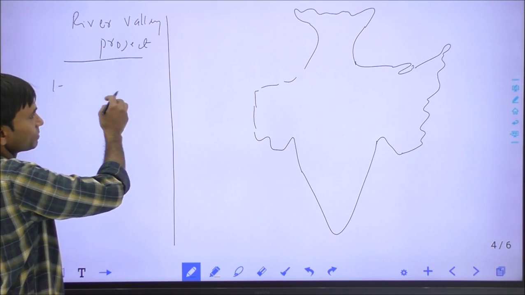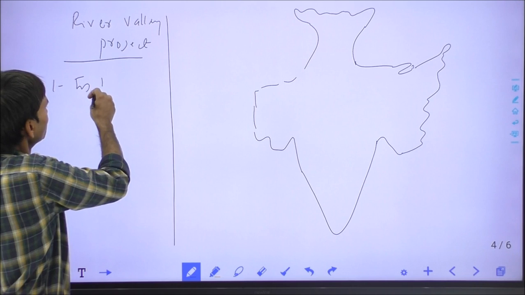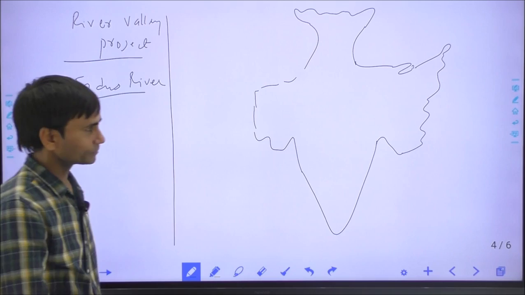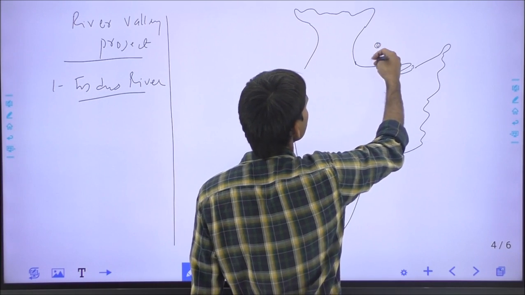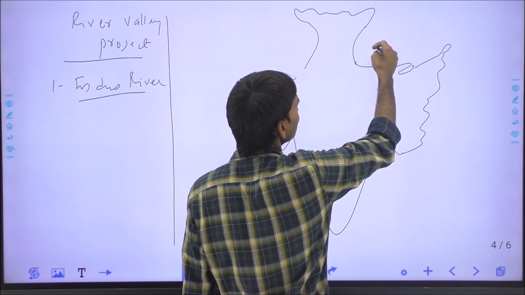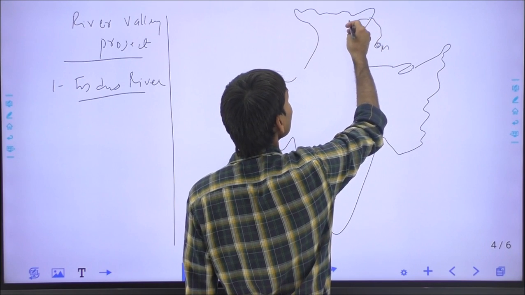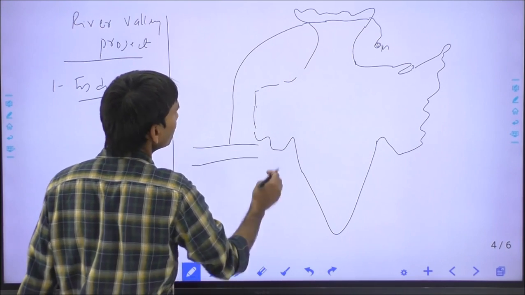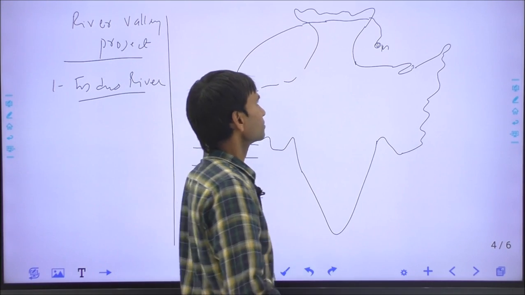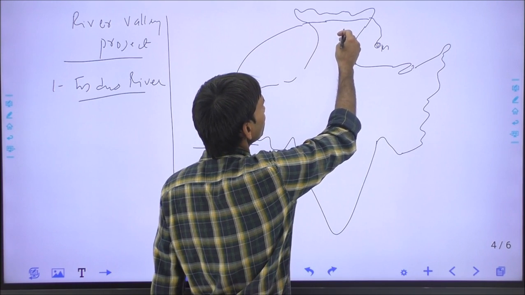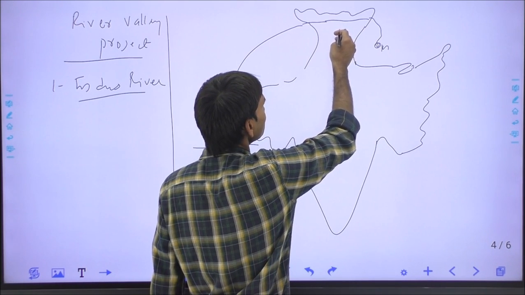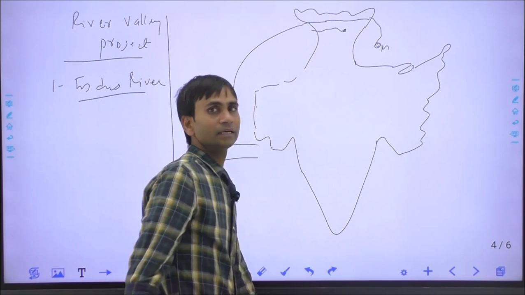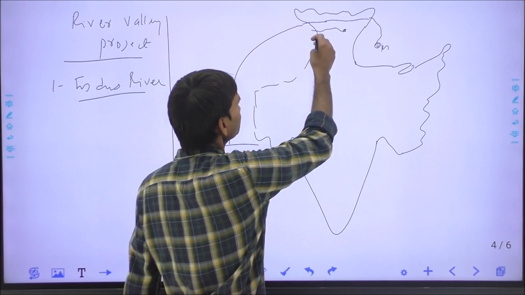The first river valley project we will discuss is the Indus River Valley project. We have already discussed the Indus River. The Indus River originates outside India in Tibet near Mansarovar Lake, enters India through the Ladakh region, and finally goes out of India and flows through Pakistan and ends in the Arabian Sea. There are some tributaries of the Indus River, one of which is the Jhelum River. India has constructed the Kishanganga project on the Jhelum River.